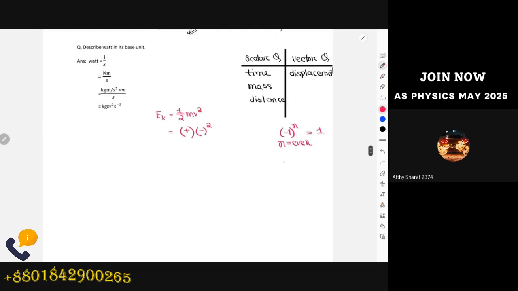And if you have (-1)^m, where m is odd, where the power is odd, the final answer is going to be negative. Now, in this case, as you have a negative with a power of even number, the final result will be positive. The negative square turns out to be positive, and the product of two positive signs will eventually be positive, which proves from this dot multiplication also that kinetic energy is indeed a scalar quantity.